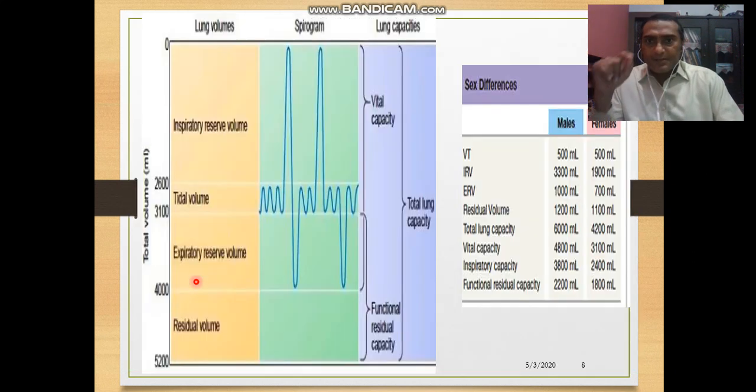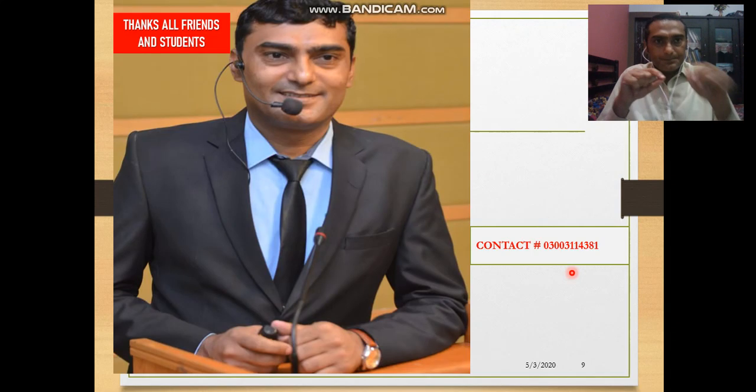So in this way you can see here, this is the normal condition, residual volume, and this is the male ratio on the tidal volume, and it differs on the basis of sex. Again we can say, in the human body, one is the residual volume that always remains inside the lungs, and the other is the vital capacity.